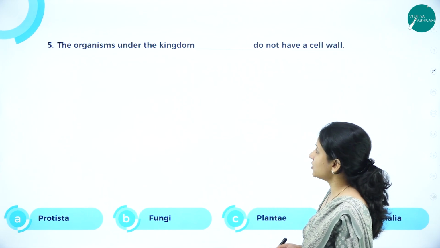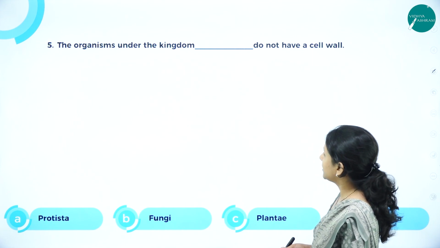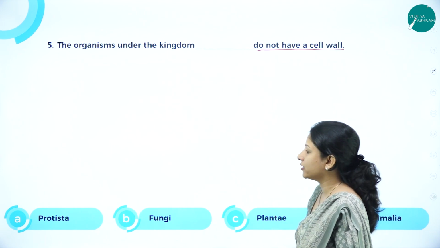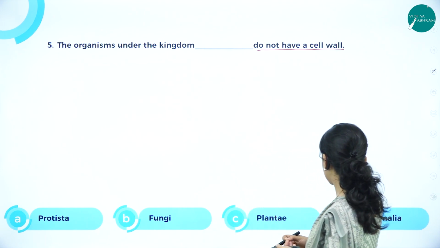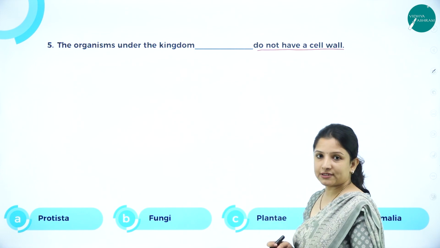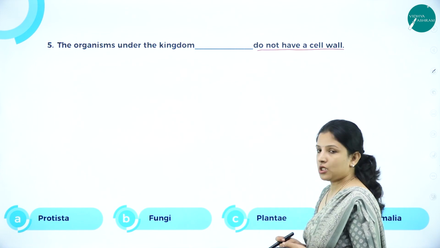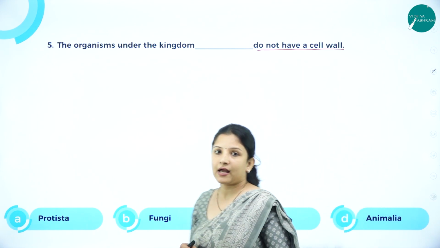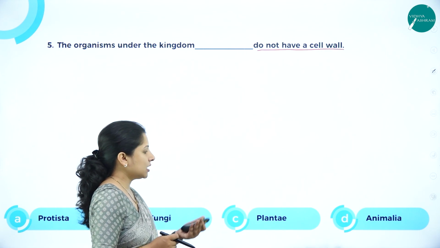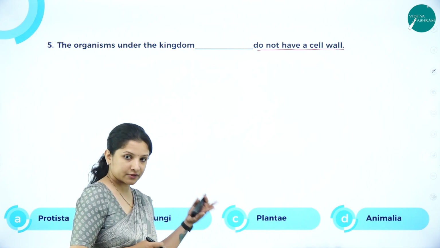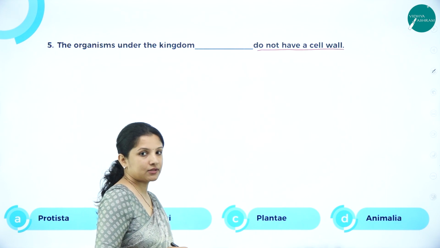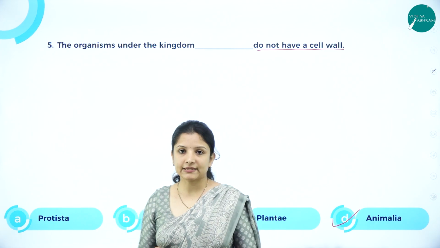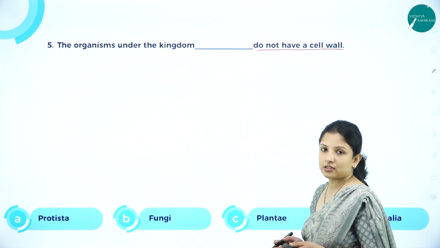Moving on to the next question. The organisms under the kingdom dash do not have a cell wall. So is it Protista, Fungi, Plantae or Animalia? Protista have a cell wall made up of polysaccharides and amino acids. Fungi have a cell wall made up of chitin. Plantae have a cell wall made up of cellulose. Whereas animals, the kingdom Animalia, do not have a cell wall. Instead, they only have a plasma membrane. So the right answer here is kingdom Animalia.